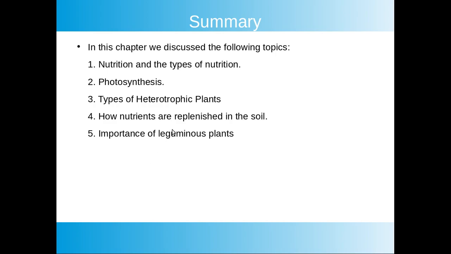With this, we come to the end of the chapter. In this chapter, we have discussed the following topics: nutrition and types of nutrition, then photosynthesis, types of heterotrophic plants, how nutrients are replenished in the soil, and importance of leguminous plants.